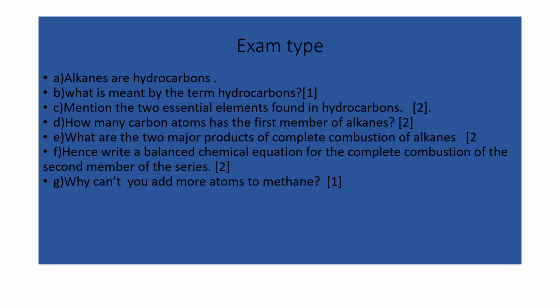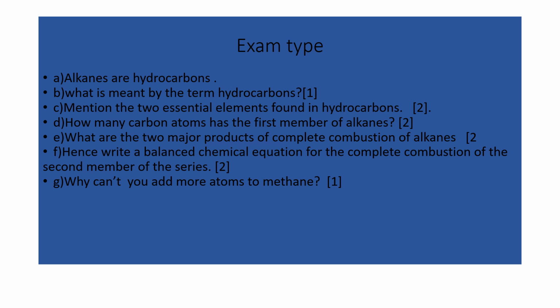Okay. Alright. So this is how many carbon atoms has the first member of alkanes. So the first member of alkanes is what? The first member of alkanes is methane. That's the first member of alkanes.